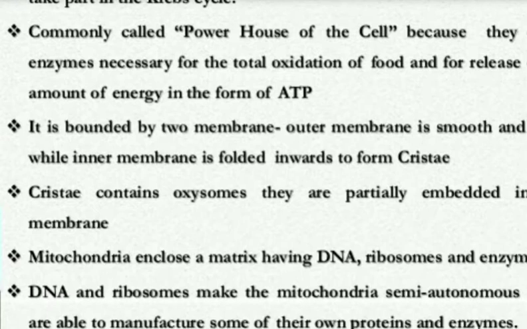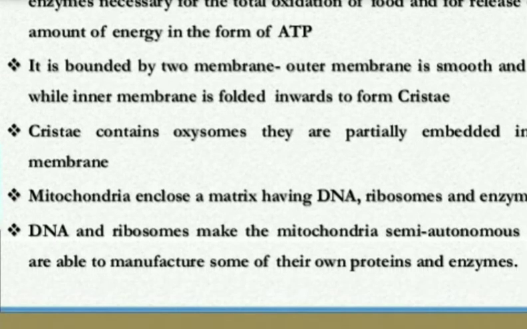What more does the matrix contain? It contains DNA, ribosomes and enzymes. So mitochondria has a matrix. Matrix means a web-like structure which contains DNA, deoxyribonucleic acid, then ribosomes and then enzymes.